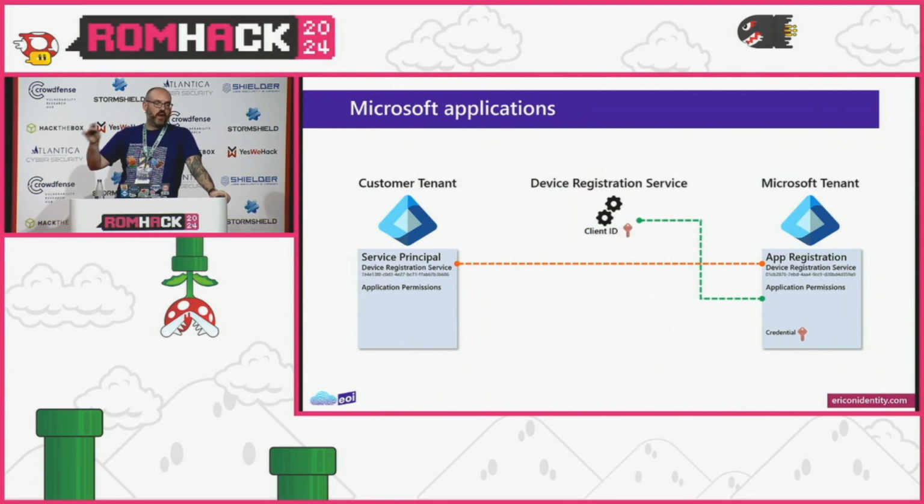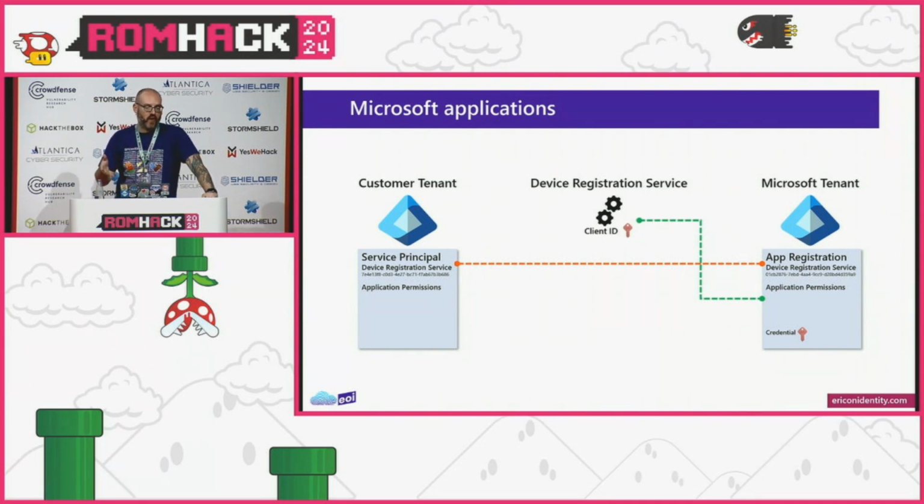So if we start to look at Microsoft applications, these function in very similar ways. They have a little bit of secret special sauce to them, right? And as consumers of Microsoft stuff, we don't get to really see under the hood. So we sometimes have to make educated guesses as to how some of this functions. But Microsoft applications have their Microsoft tenant, and they have app registrations. So there are app registrations for Exchange Online, SharePoint Online, and again, we have all these hundreds and hundreds of service principals that exist in our consuming tenant.